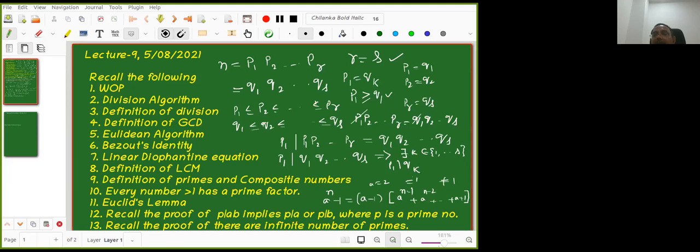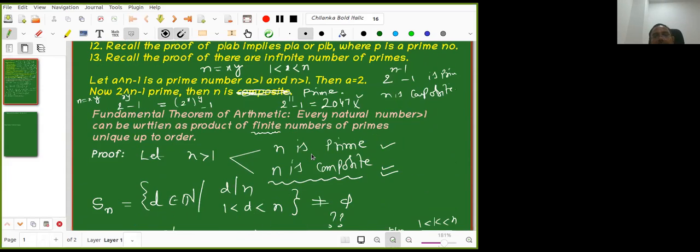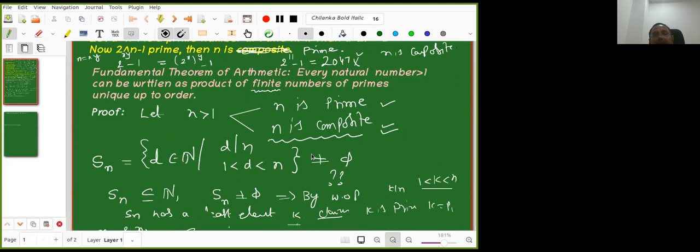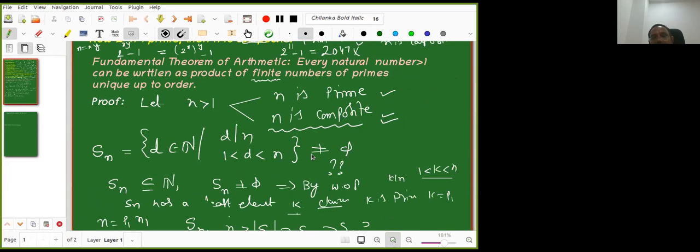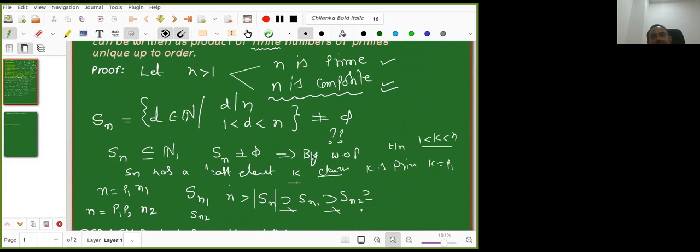I told you again that it is available in lecture notes, but I will repeat once so that it will consolidate. I want to show that every number greater than 1 has a prime factorization that is unique up to order. So I take n greater than 1. If n is prime, I'm done. If n is composite, I constructed a set of proper divisors. It is non-empty because n is composite. So by the well-ordering principle, it has a least element, say k.